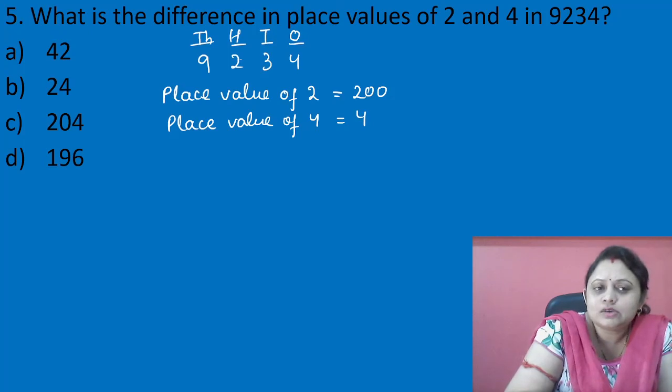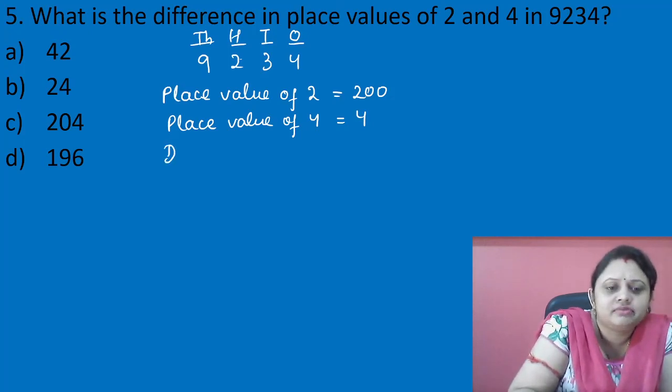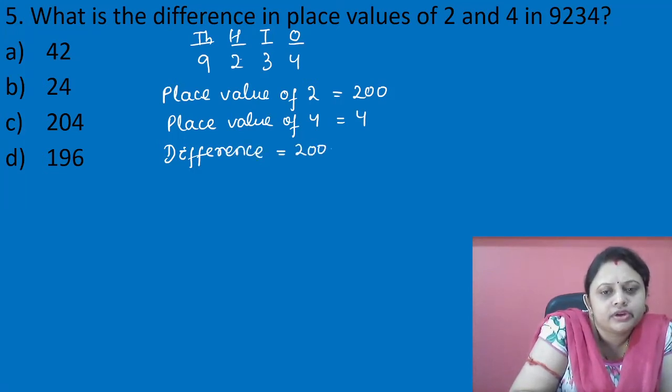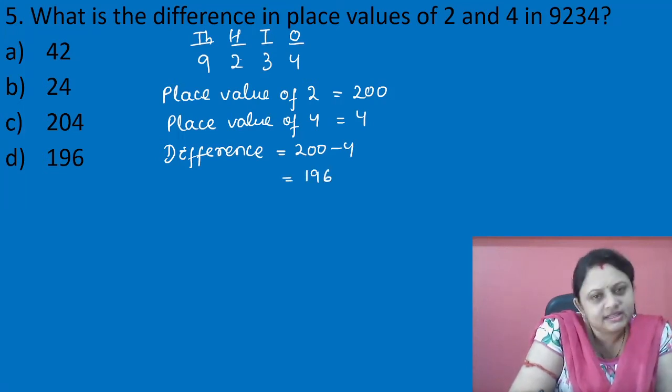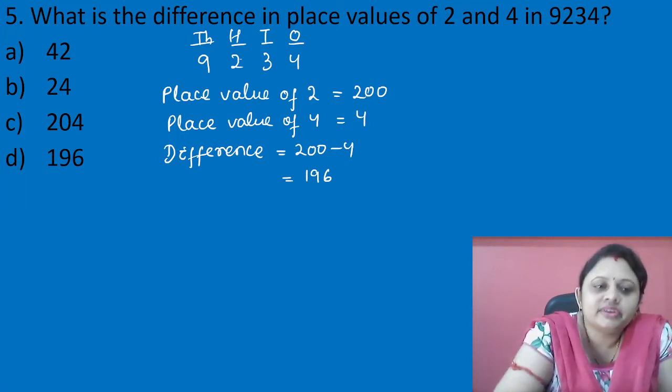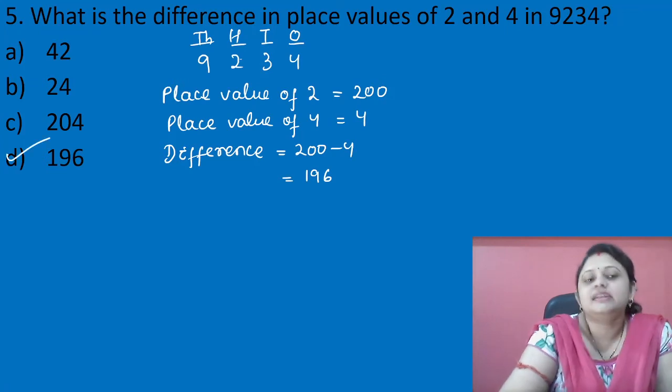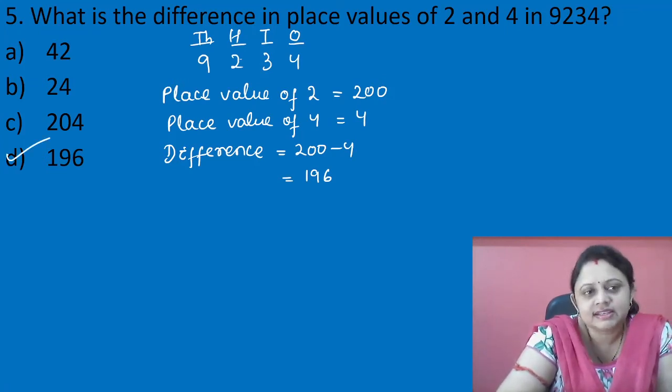What is asked in the question? What is the difference in place values? So difference in place values कितना होगा? 200 minus 4, that is equal to 196. Okay बच्चों, easy question है. So where is our option? Our option is present in option D, that is 196.